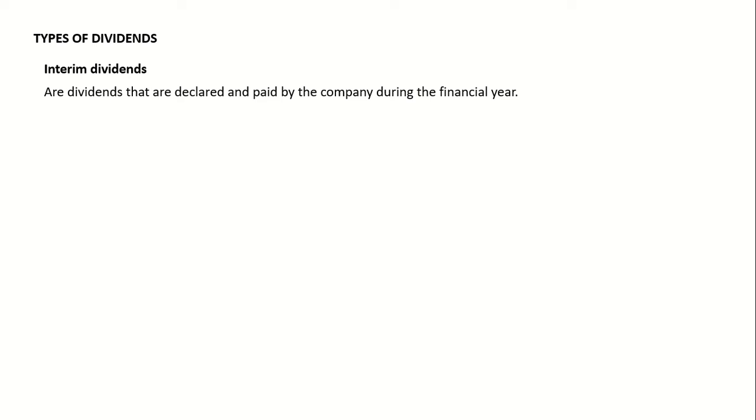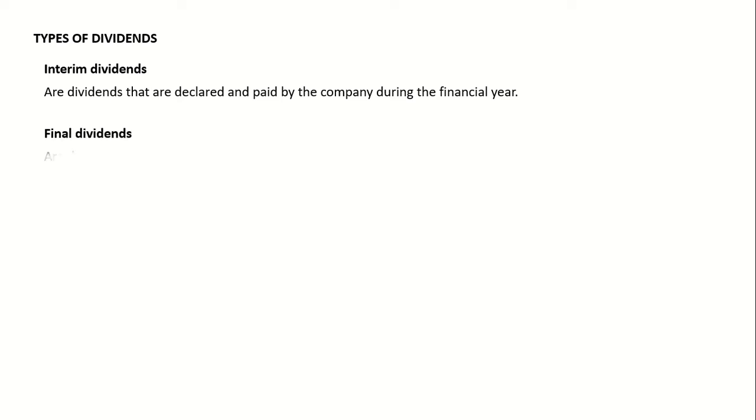Remember, you need to check when you declare or pay interim dividends, and when you calculate those interim dividends, it needs to be calculated on the number of shares that have been issued. So you need to check at that date when you declared interim dividends how many shares were issued, or you can simply take your share capital on that date.